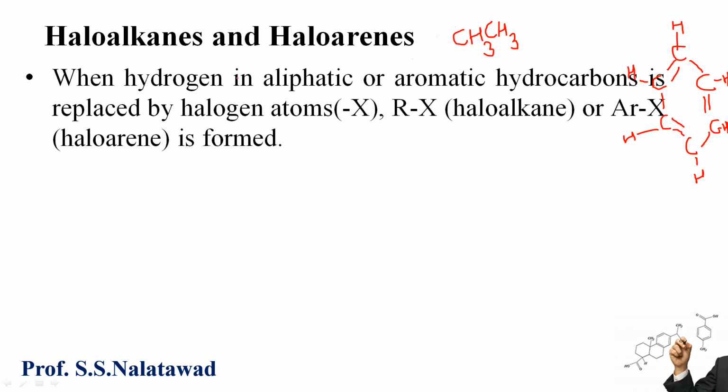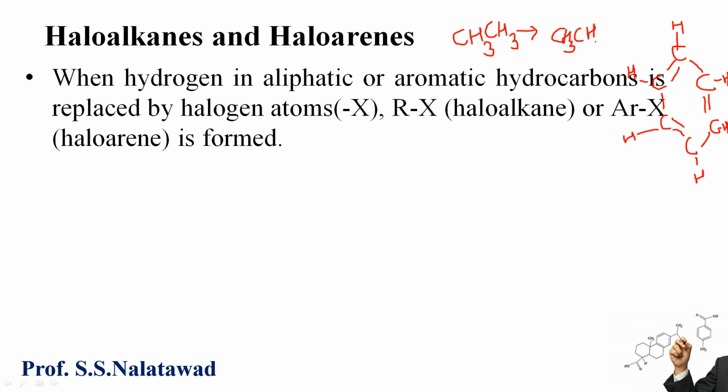Okay, let us see the definition. When hydrogen in an aliphatic hydrocarbon, this is the example of an aliphatic hydrocarbon, is replaced by halogen atoms, that X may be chlorine, fluorine, bromine or iodine. Look at this. Here one of the hydrogens in ethane is replaced by a halogen.